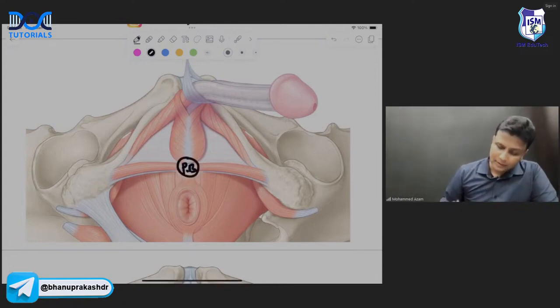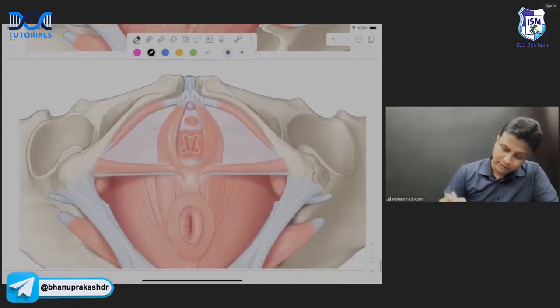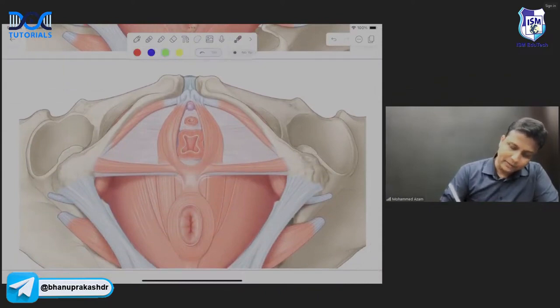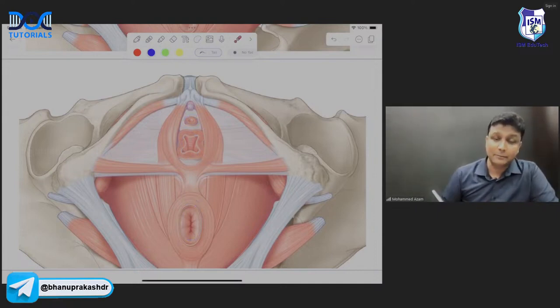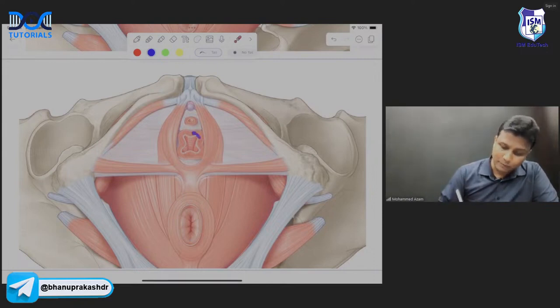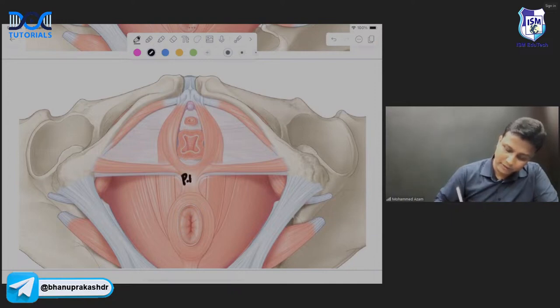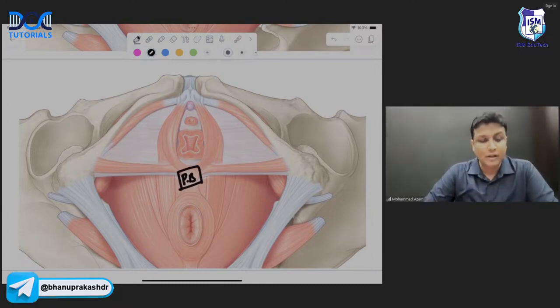In the male, and in the female perineum here, you can easily identify the female perineum. There is a separate opening for the urethra, a separate opening for the vagina, and a separate opening for the anal canal. Now, in between the vaginal opening and the anal canal opening, you'll have a body. This body will be known as the perineal body, sir. It is a dense, tough, fibrous body.